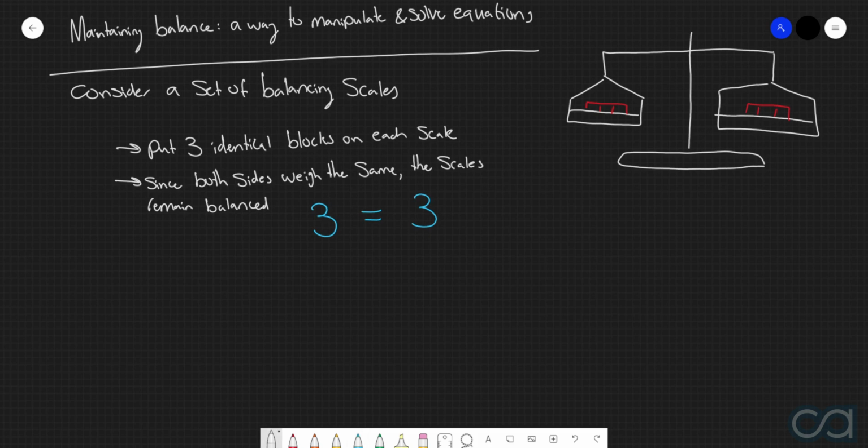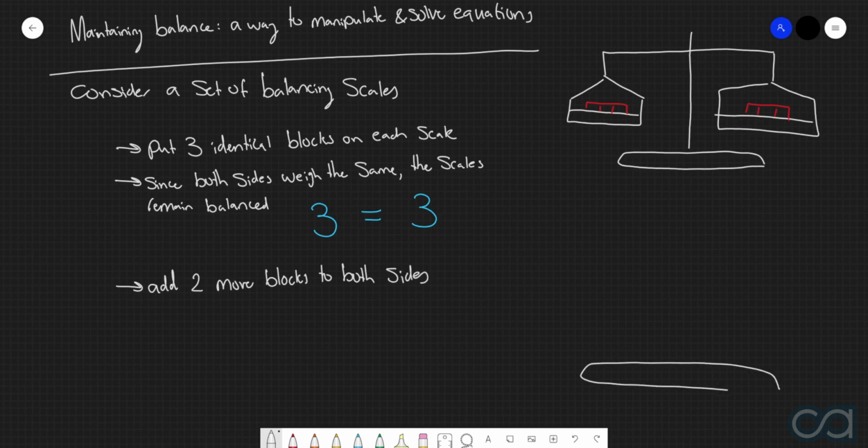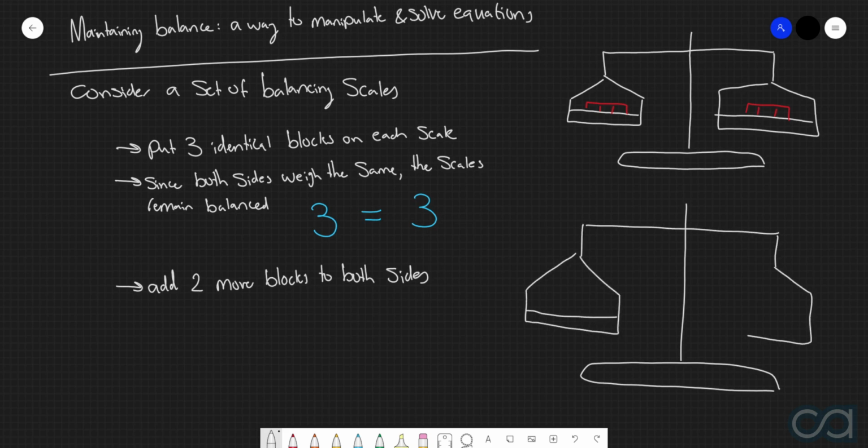Now, let's do something a bit different. Let's have the exact same situation, but now we're going to add on an extra 2 blocks to both sides. So if I quickly redraw this diagram over here again, but now we're going to add on 2 additional blocks to both sides. So again, what's going to happen? The answer is nothing, because once again, both sides have the exact same amount of blocks, and so therefore the scales are going to remain balanced.